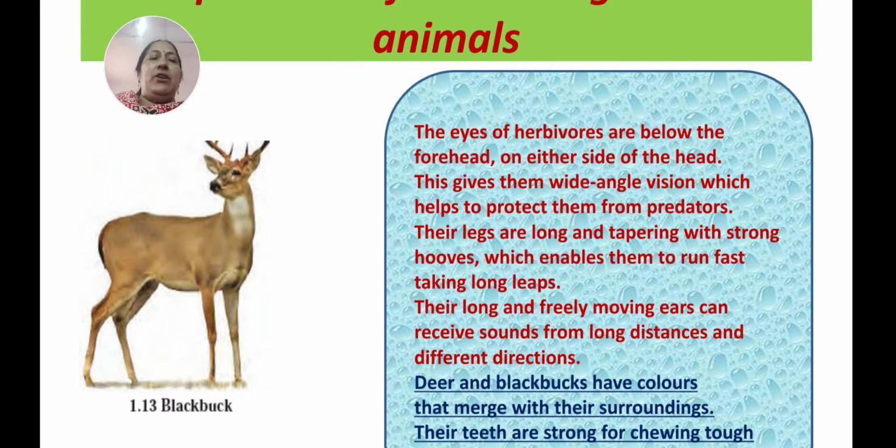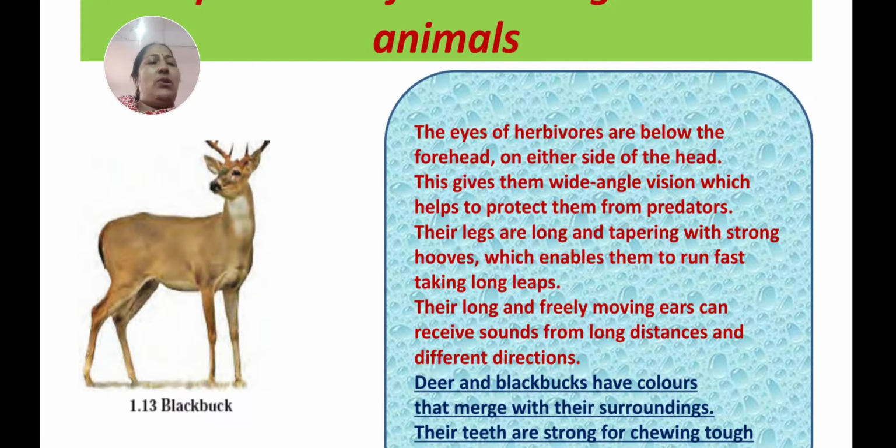on either side of the head. Okay, this gives them wide angle vision, which helps to protect them from predators. Because their eyes are on the side of the head, they can see danger easily.